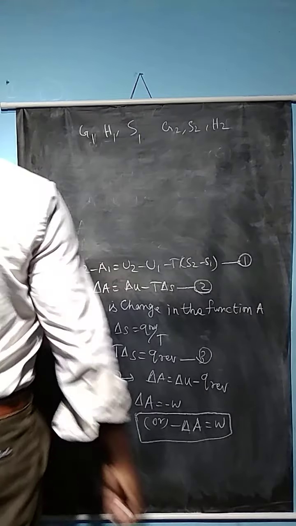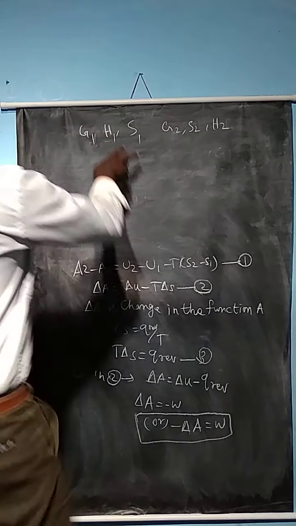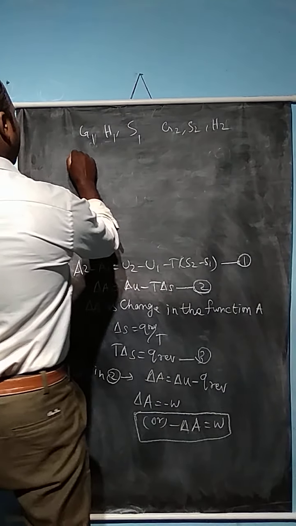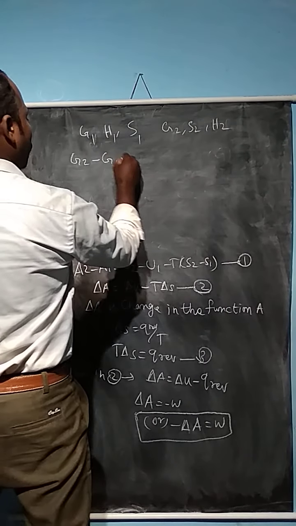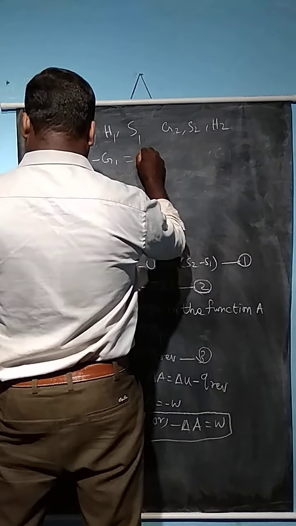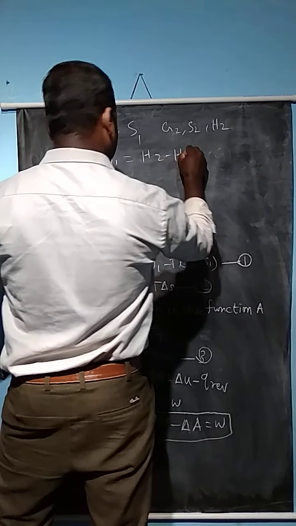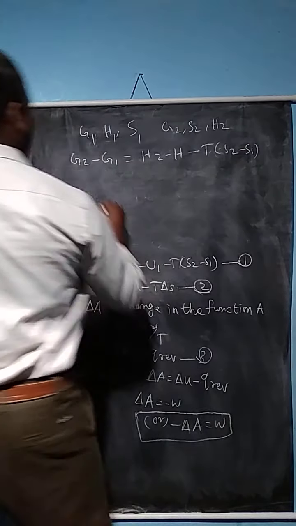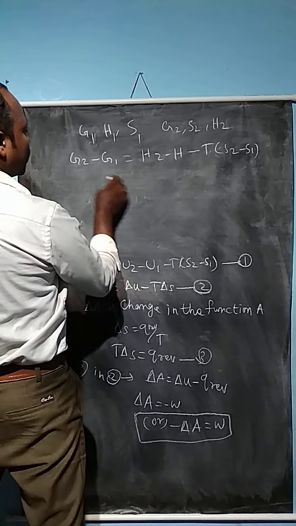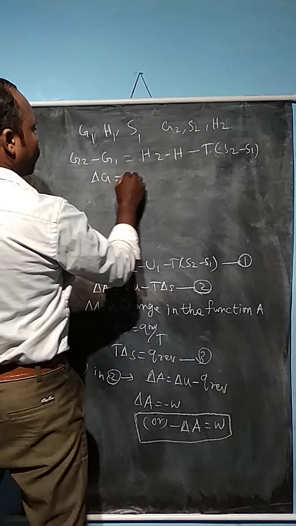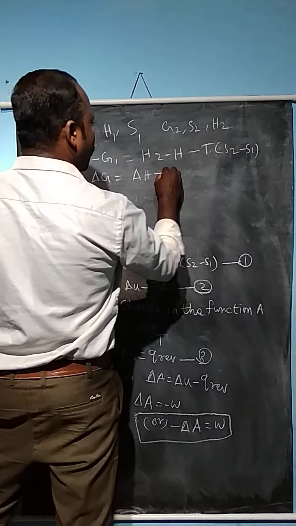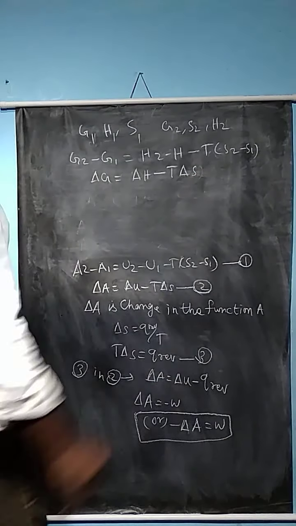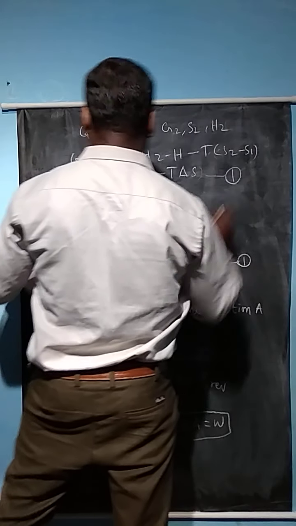For the initial and the final state, a reaction takes place at constant temperature. Here at constant temperature, G2 minus G1 is equal to H2 minus H1 minus T into S2 minus S1. This is actually delta G. The difference between the initial and the final value gives delta G is equal to delta H minus T delta S. This is equation number 1.